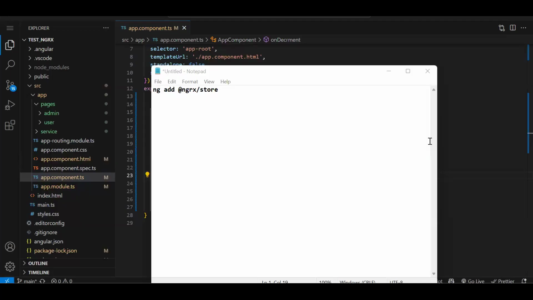So we did the counter example using the RxJS subject, right? So we were able to maintain common state across the whole application. Now, instead of doing this counter example with RxJS, we are going to use the NgRx store. So first we need to install the NgRx store. This is the command: ng add @ngrx/store. This is the package name.